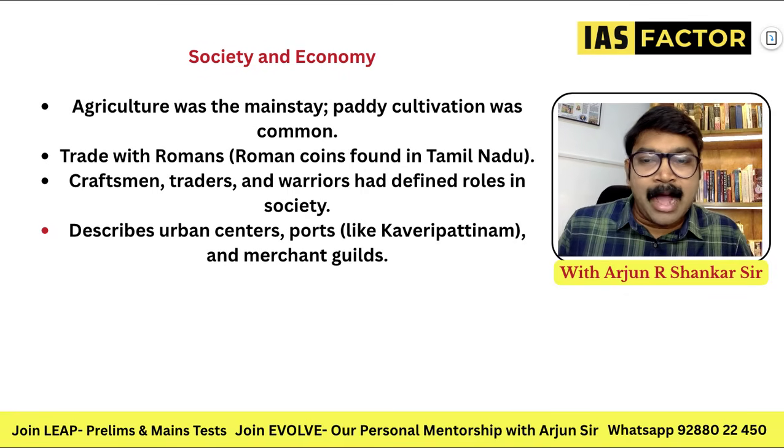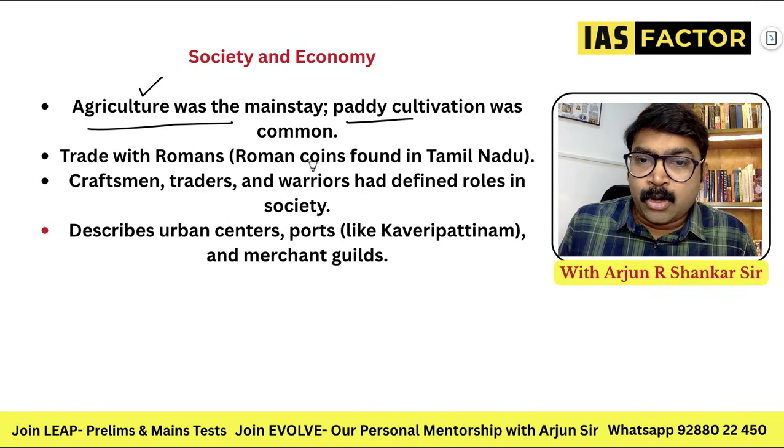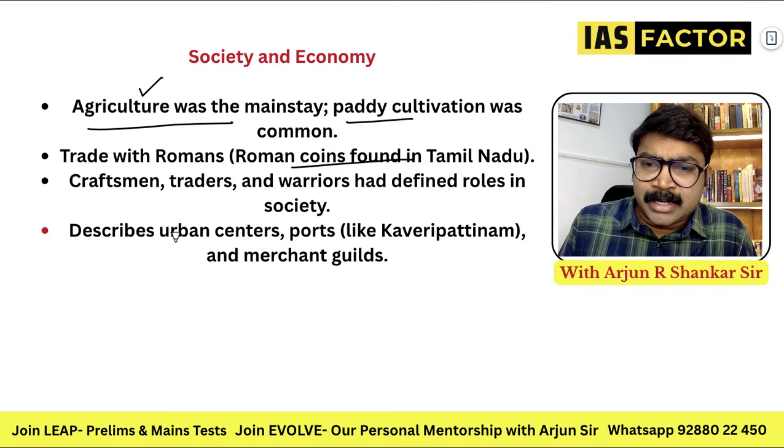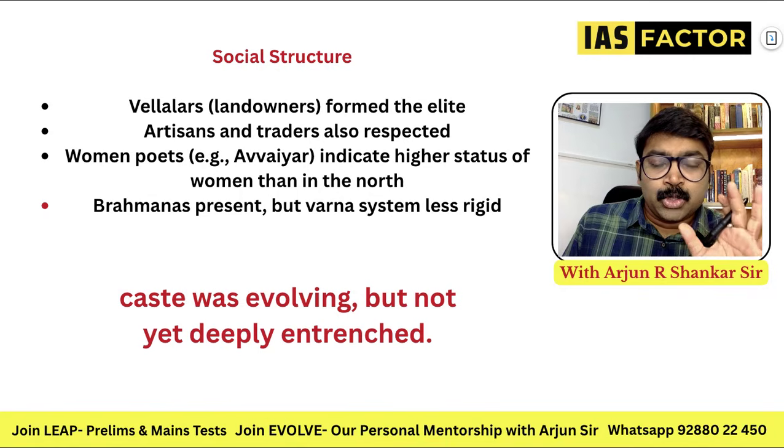Moving on to the society, agriculture obviously was the mainstay. Even in Harshvardhana's time, it was agrarian. Paddy cultivation, Roman coins found from Tamil Nadu and Kerala. So urban centers, ports like Kaveri Pattanam, Tundi, Puhar, Muziris, etc. So the social structure,